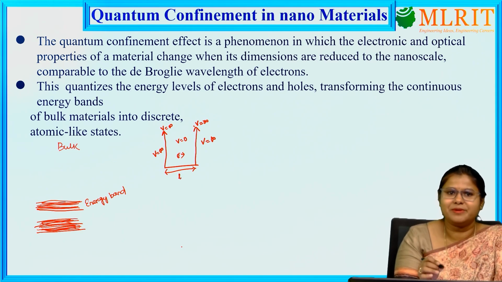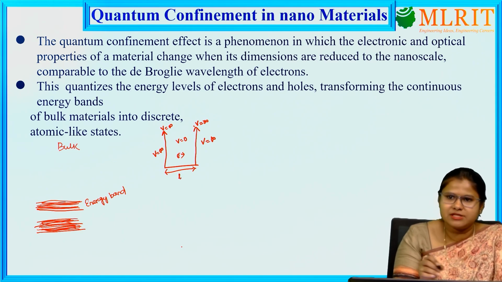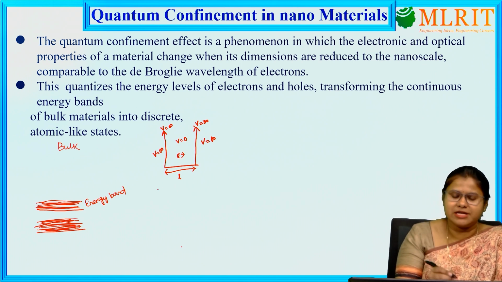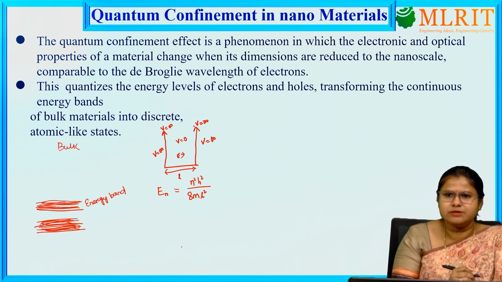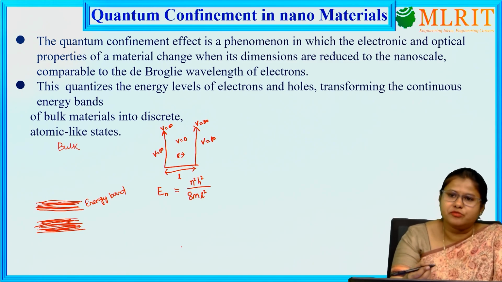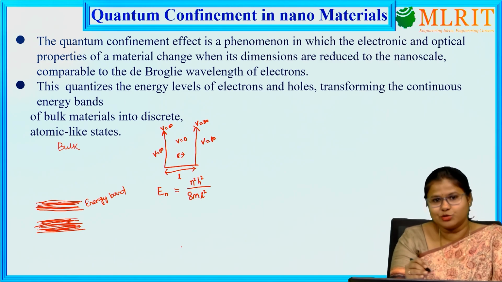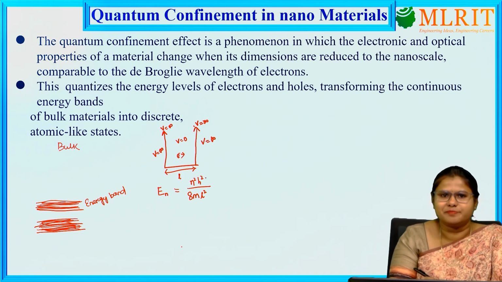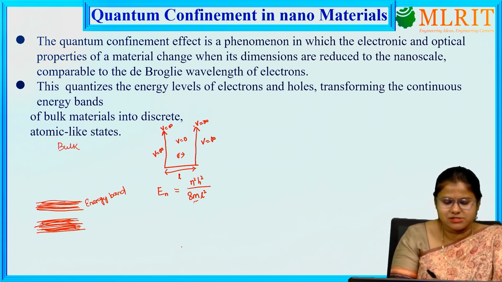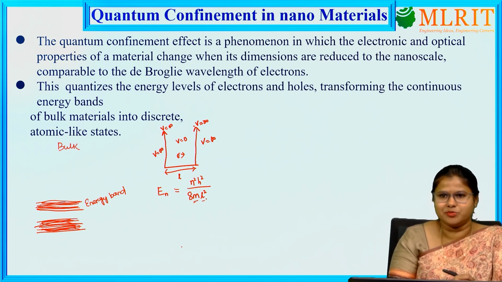So what happens? It is restricted to move within this length L. What is the energy of the particle? The energy of the particle can be represented as En = n²h²/8mL², where n is 1, 2, 3, 4, which is the ground state, first excited state, second excited state, and so on, h is the Planck's constant, m is the mass of the electron, and L is the length of the box. If we decrease the length, what will happen to the energy?